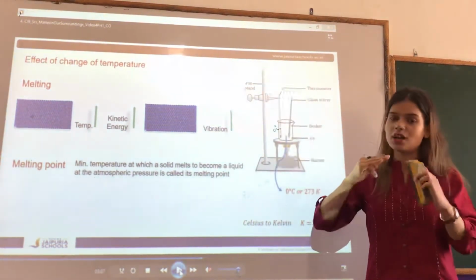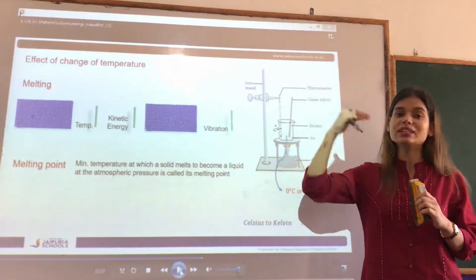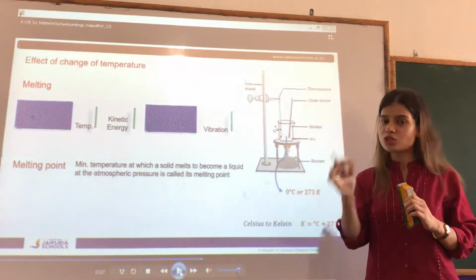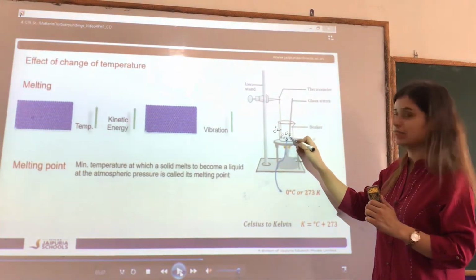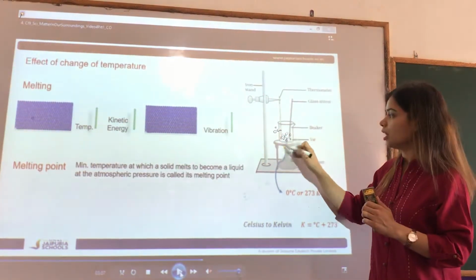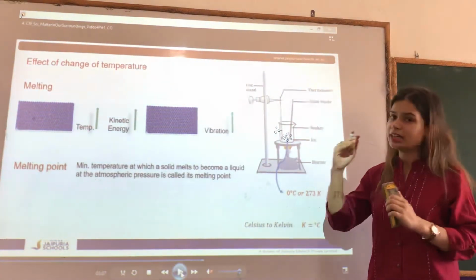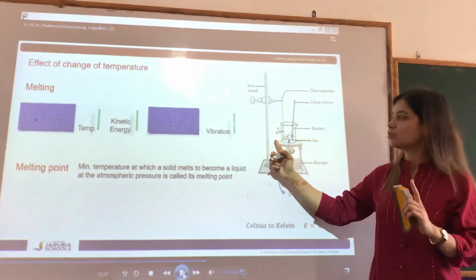Even though I was giving it a continuous supply of heat, the temperature did not increase, and it remained 0 degrees Celsius till all the ice was melted. I was providing the heat, and it shows a rise in the temperature, and then it stops after rising to 0 degrees Celsius.